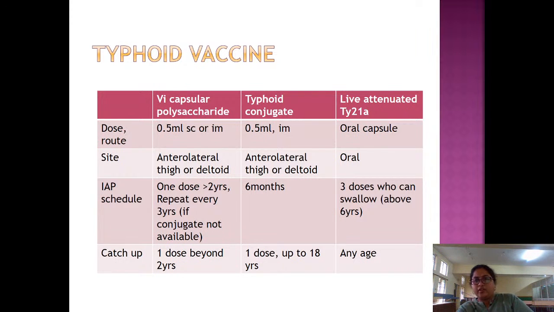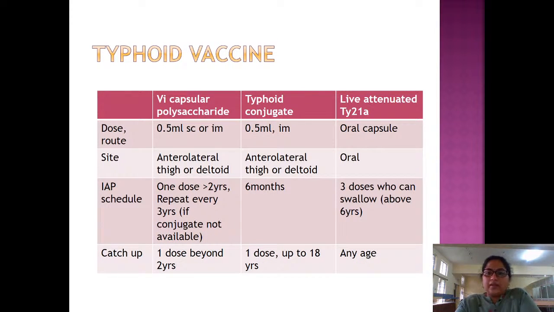First, we'll see about live attenuated Ty21a because that is not available in India, and it is an oral capsule and 3 doses should be given. And as it is an oral capsule, you need to swallow it. If you are not swallowing it, due to the gastric barrier, the efficacy of Ty21a will get reduced. So when a child can swallow, that is above 6 years. So below 6 years, live attenuated Ty21a is not that useful. So 3 doses, for those who can swallow, are given above 6 years.